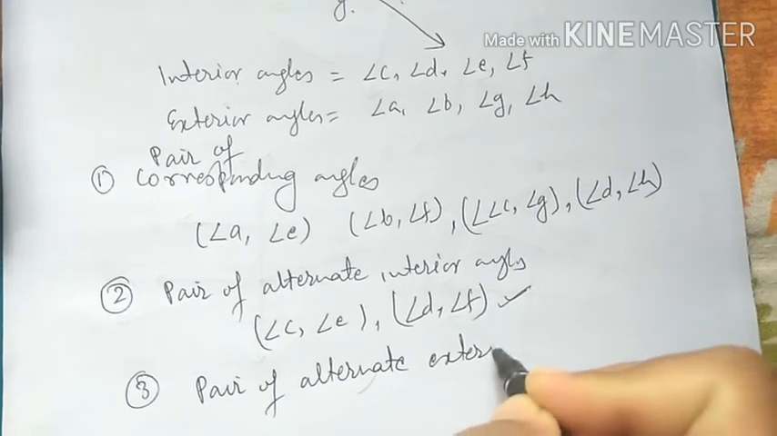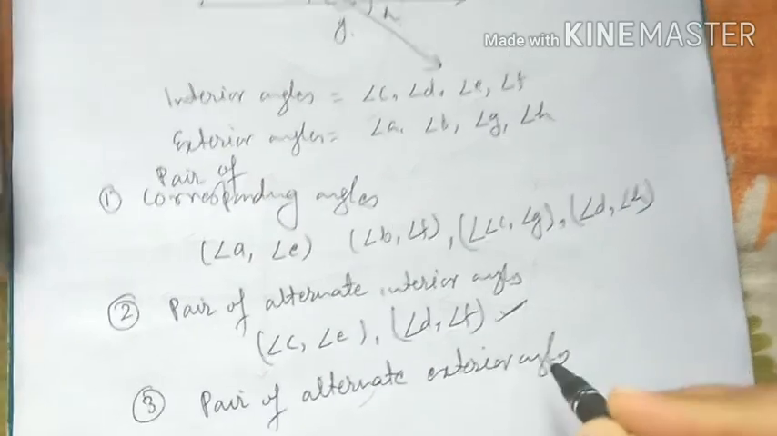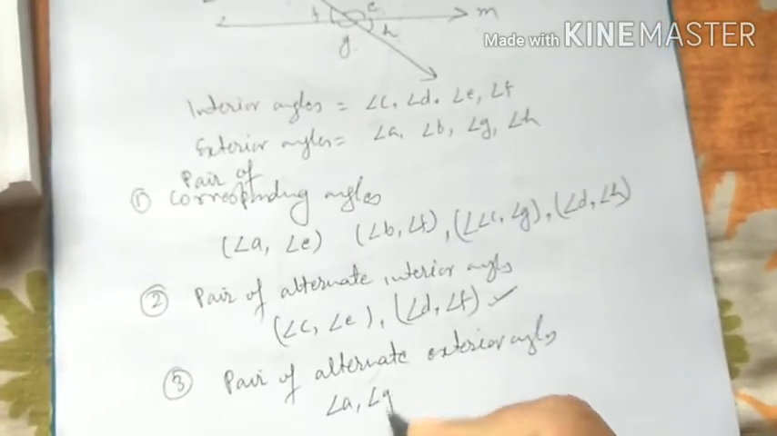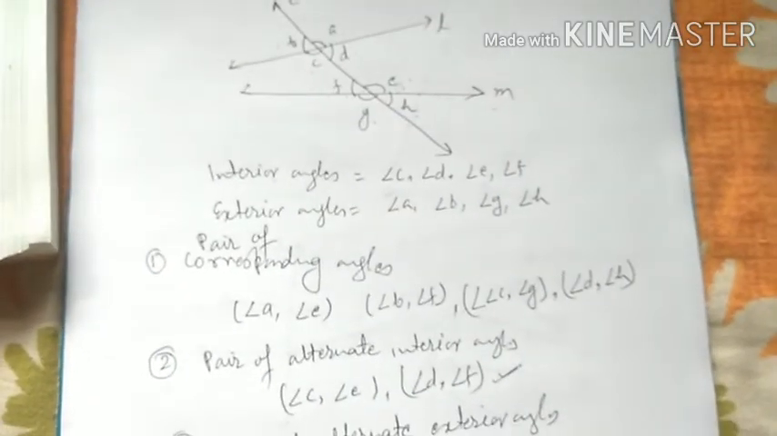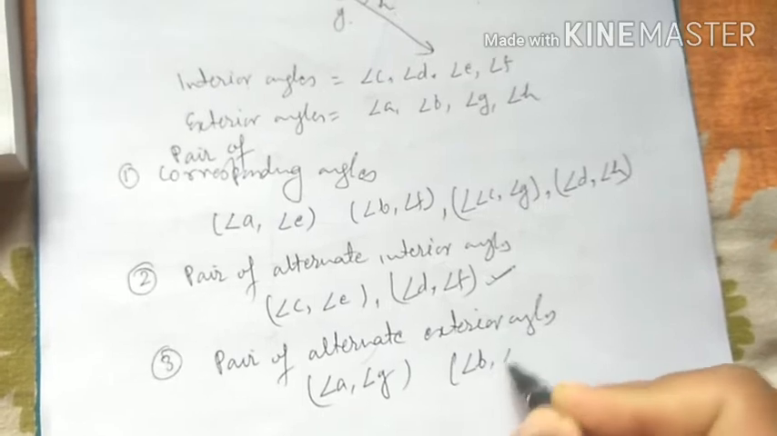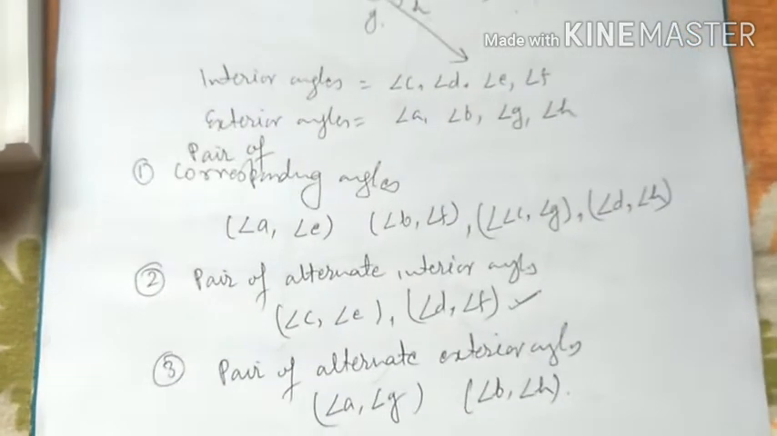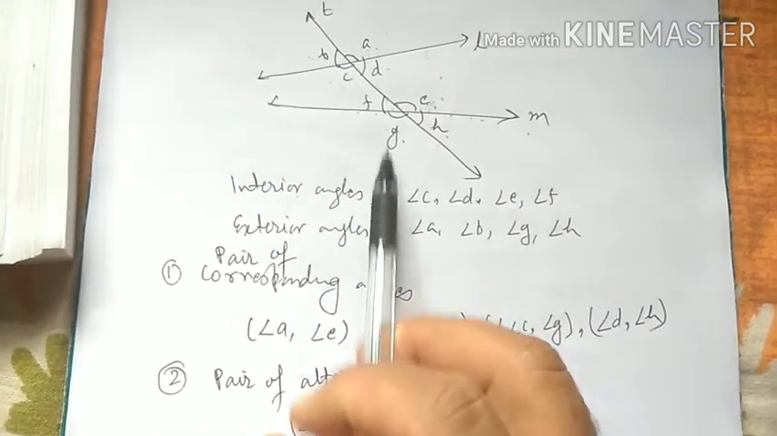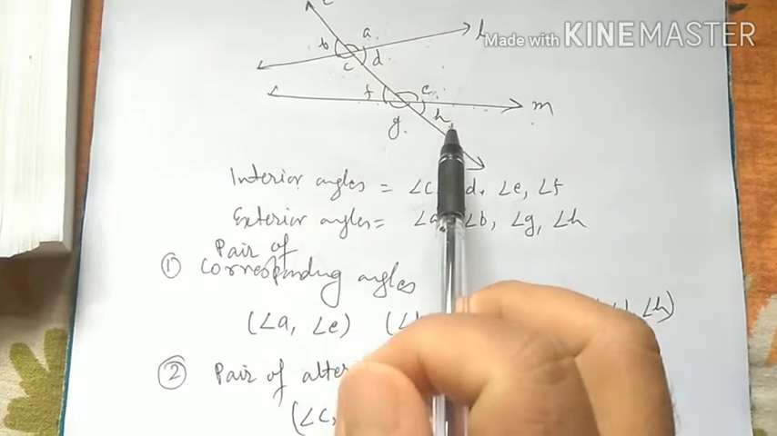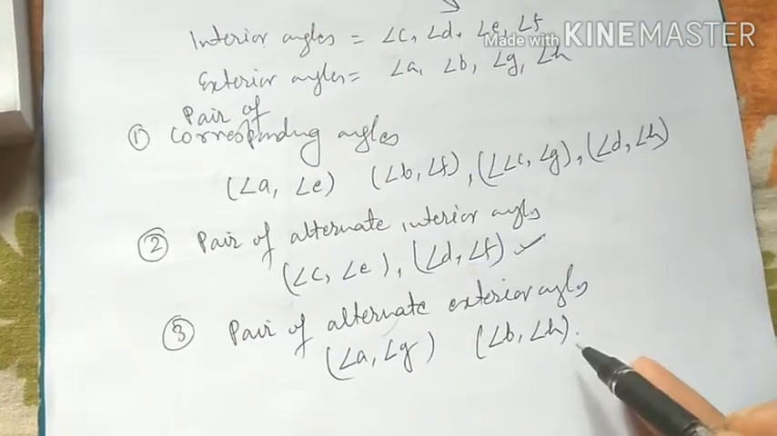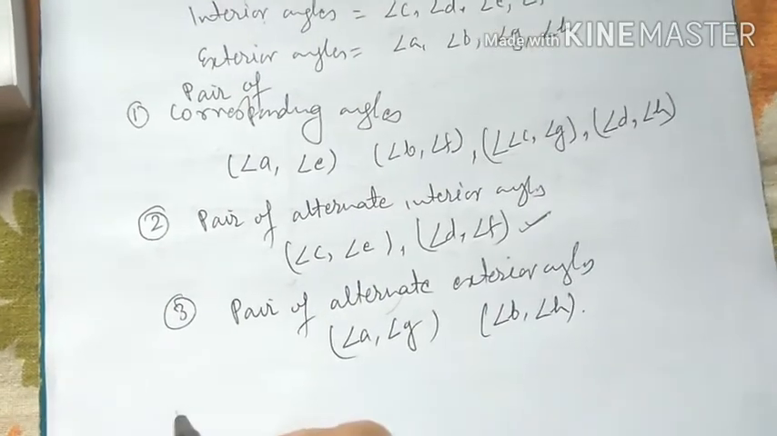Alternate exterior angles. Angle A and G are called a pair of alternate exterior angles, and angle B and angle H are called a pair of alternate exterior angles. See here, B, H, A and G. These pairs are called alternate exterior angles. So there are 2 pairs of alternate exterior angles. Now fourth